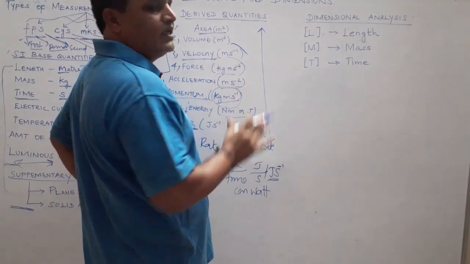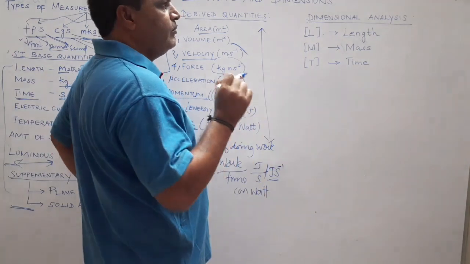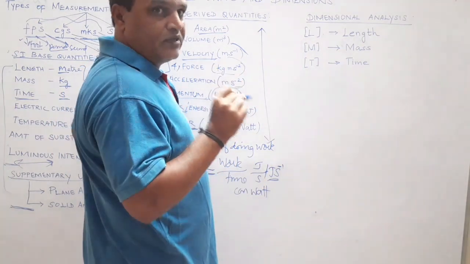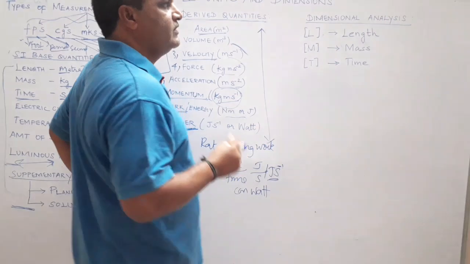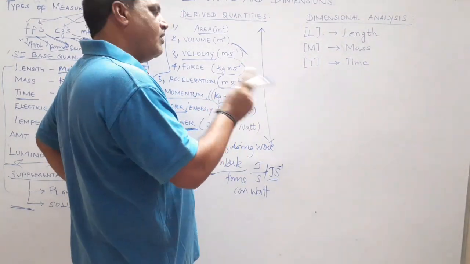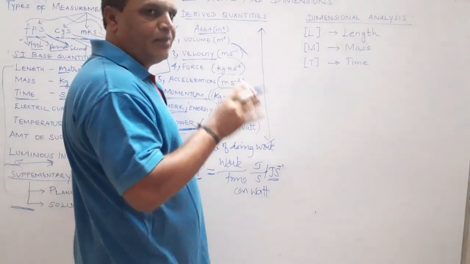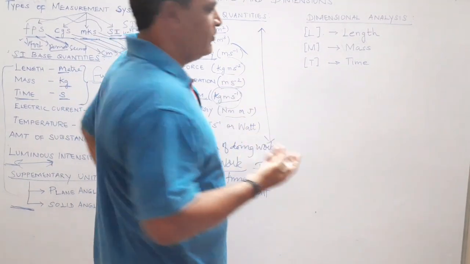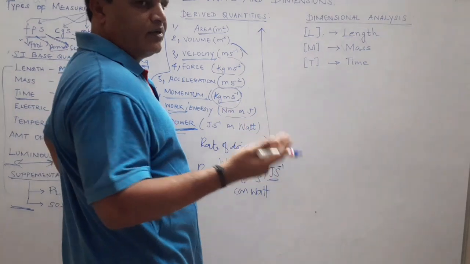That is called dimensional analysis. You are getting 1 mark in even competitive examinations from this part. What is the dimension for this particular quantity, or compare the dimensions of these two physical quantities, or which two physical quantities have the same dimension. Like that, questions may be asked in your board examination as well as competitive examinations.